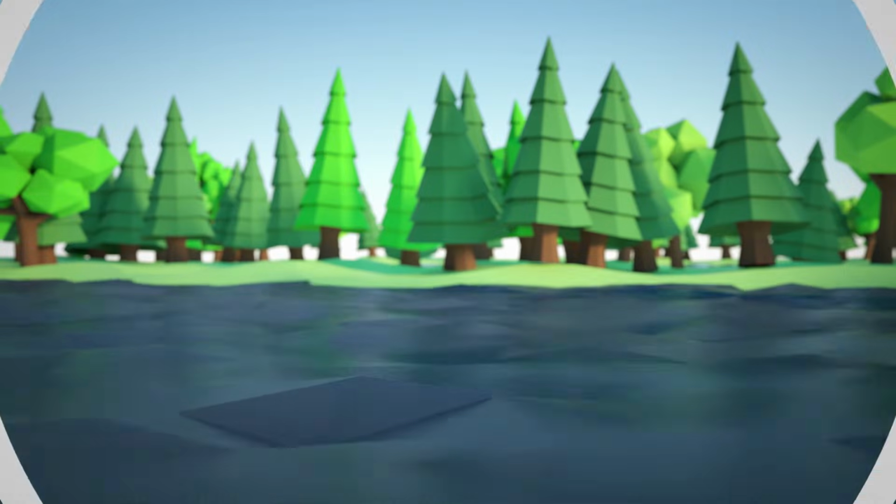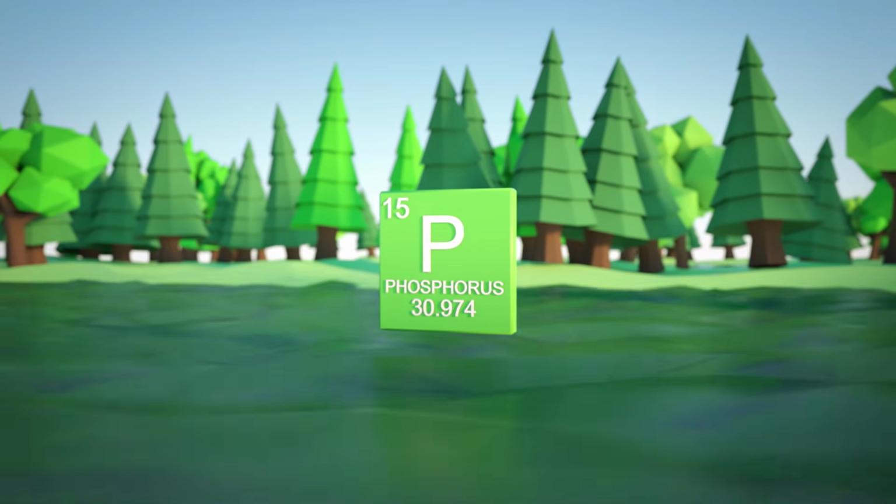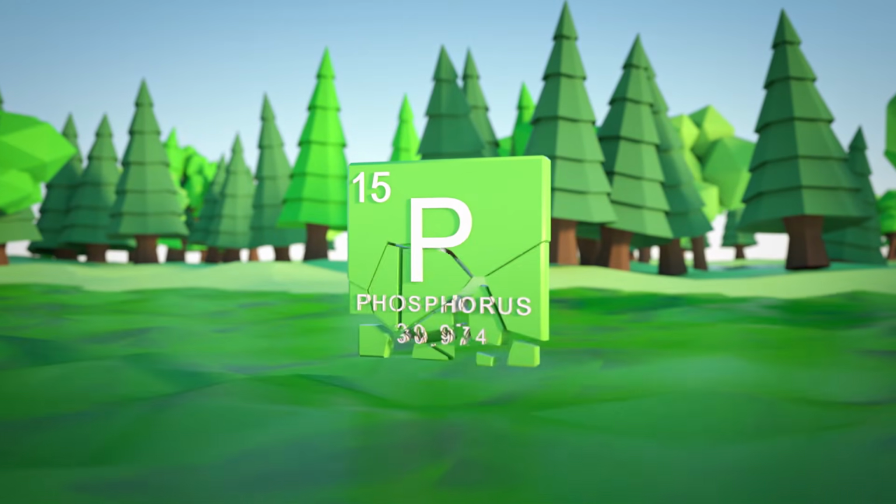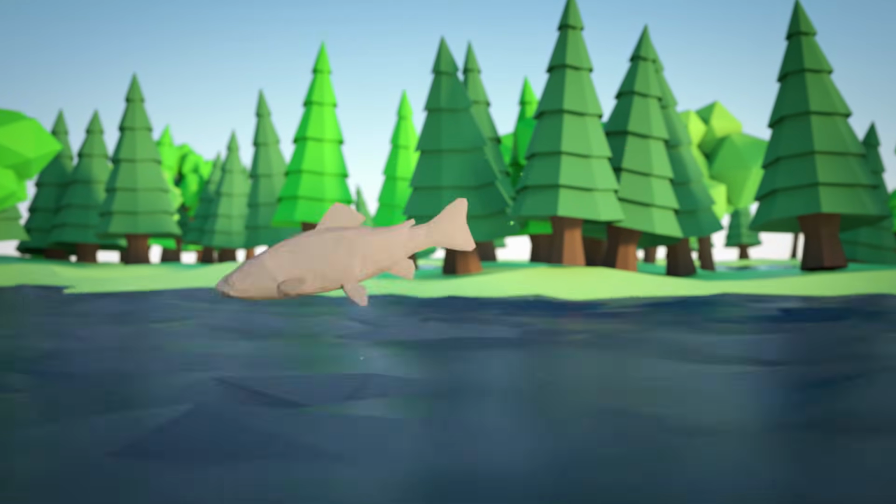Later experiments added only phosphorus, which still caused an algae bloom. This showed the need to reduce phosphorus pollution to prevent blooms. When the amount of phosphorus in a lake is reduced, algae blooms can't grow.